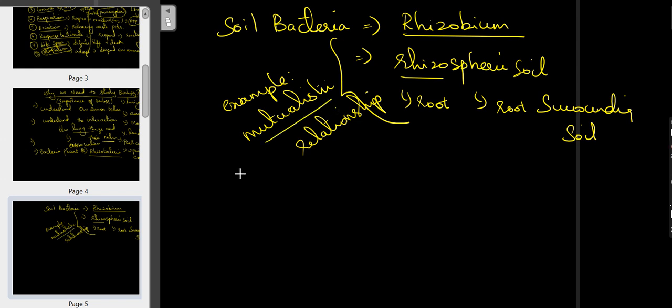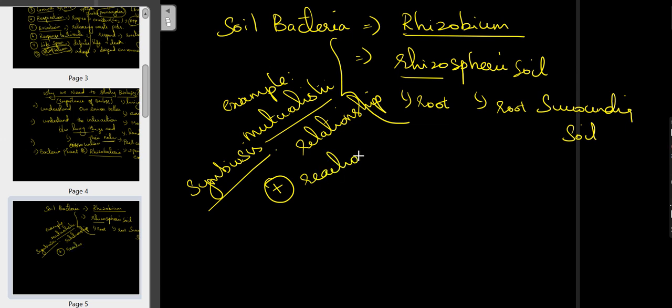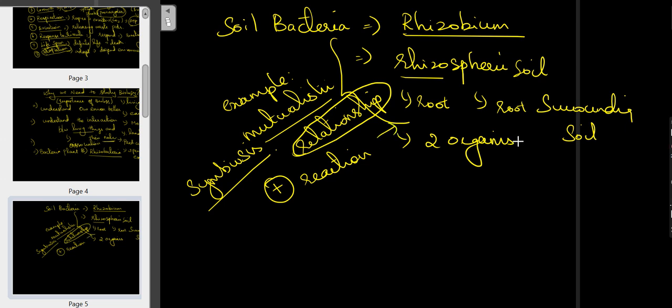Mutualism or symbiosis means a positive relationship or interaction in which two organisms are involved. One is the soil bacterium, rhizobium. These bacteria are mainly present in the soil, particularly in the root-surrounding soil.